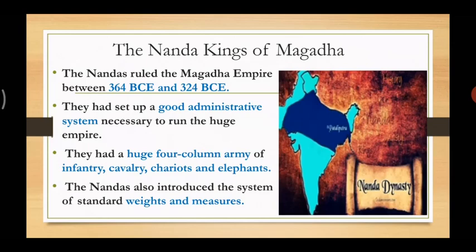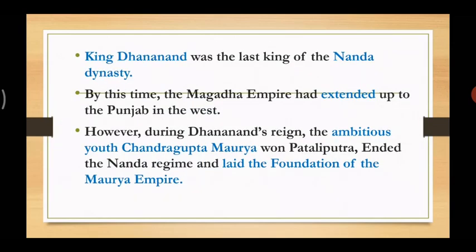Okay, let's move forward. Then King Dhananand was the last king of the Nanda dynasty. A dynasty is a family, or you can say a group of people who are ruling that empire. So King Dhananand was the last king of the Nanda dynasty. By this time, the Magadha Empire had extended up to Punjab in the west. That means they went to all those places and conquered the places over there.